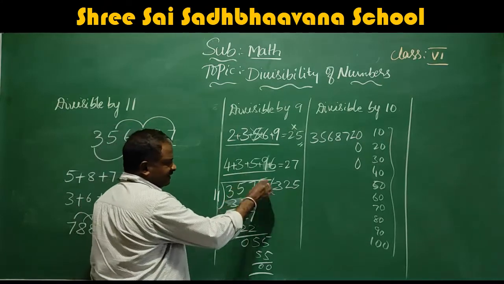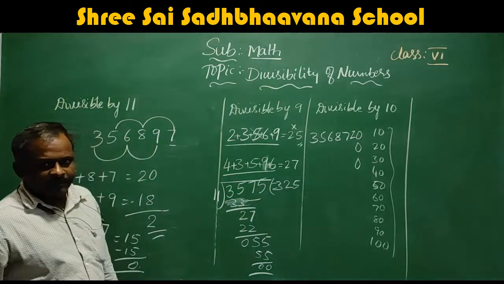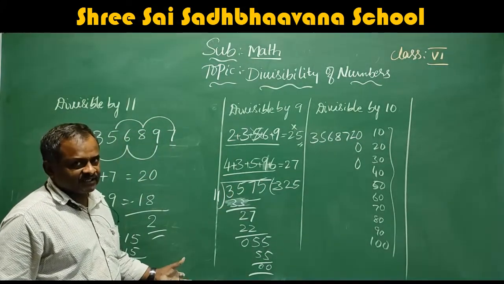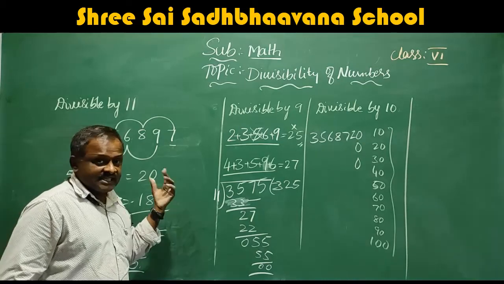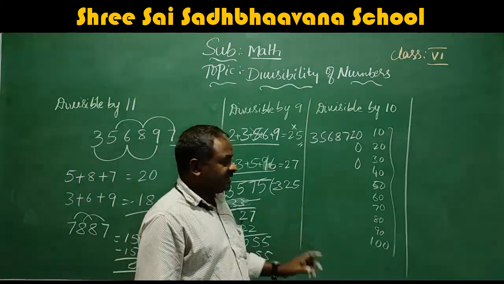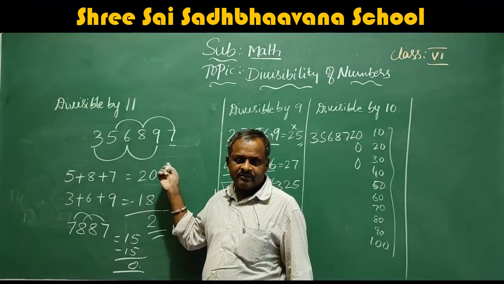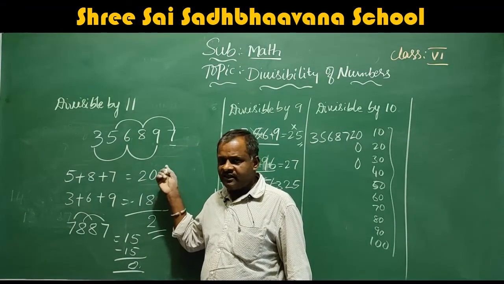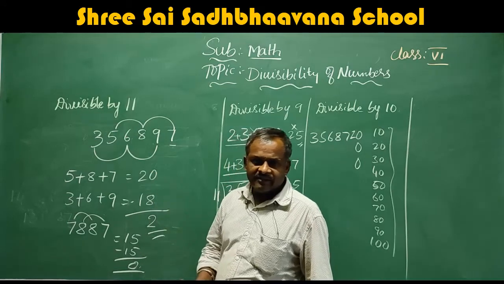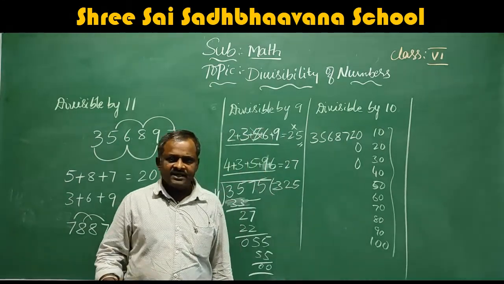If the difference between the sum of the odd places and the sum of the even places is 0 or 11, then that number is divisible by 11. In the textbook they have given this. You learn it, then you will move to the exercise in the class.